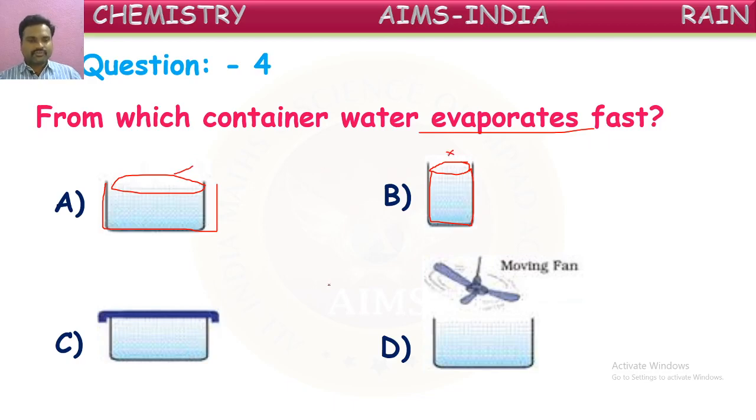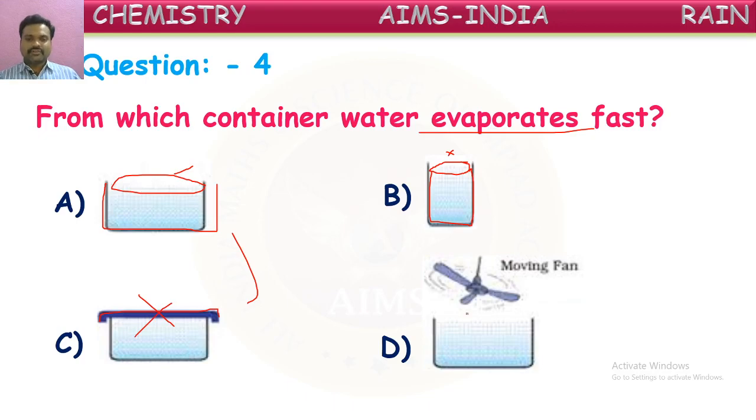Okay, next one if you observe. Here also the same kind of bowl is taken just like the first one. But here what happened? They closed it with a lid. Now, can water evaporate from this bowl? No. To be evaporated, there should be an open surface. From the open surface only, water can be evaporated. But here, this bowl is closed with a lid. So, water cannot evaporate from that. So, no water is going to be evaporated from this.